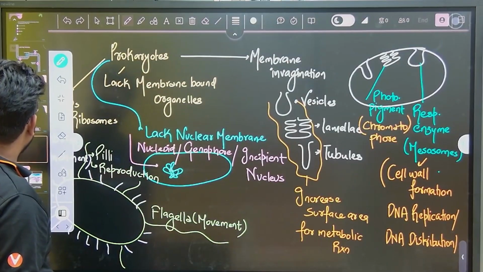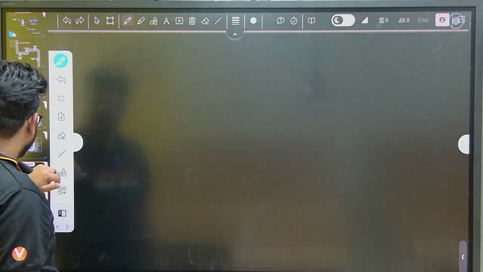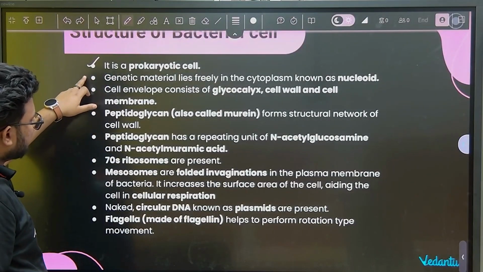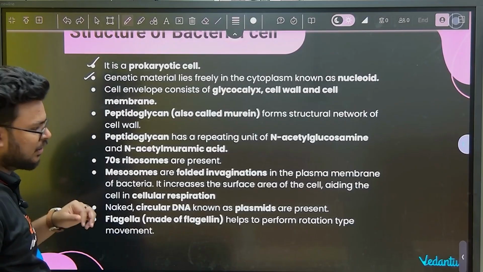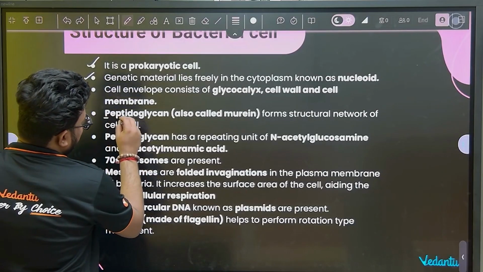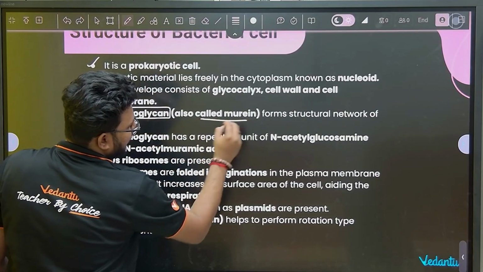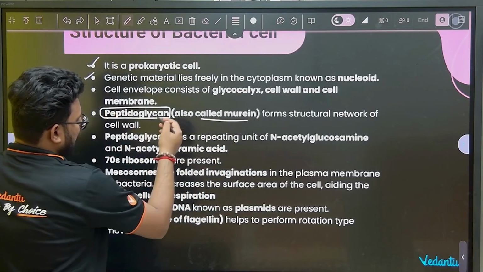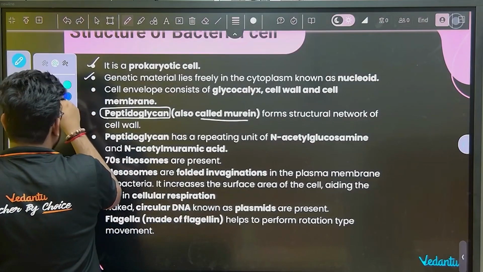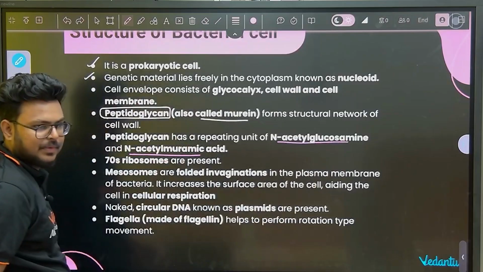Now we can go through all the points which are given in our slides too. In a prokaryotic cell, genetic material is called the nucleoid. Cell wall point I missed: the cell wall is made up of peptidoglycan, which is also called murein, and peptidoglycan is made up of N-acetyl glucosamine and muramic acid.